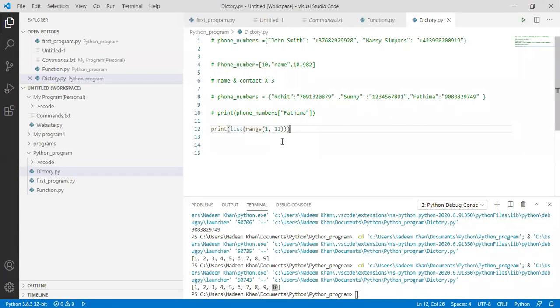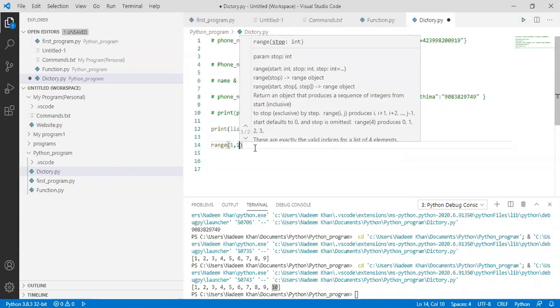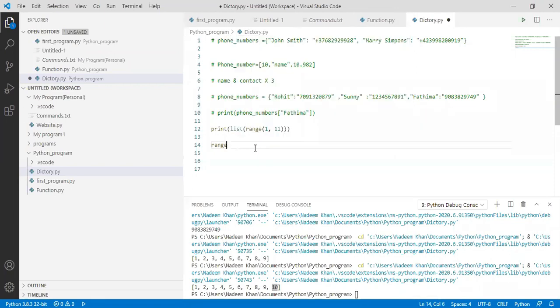So the very easy command to find a range, you have to type range and the number that you want. So here I wanted a range between 1 to 10, but let's suppose I want a range between 100 to 1000.